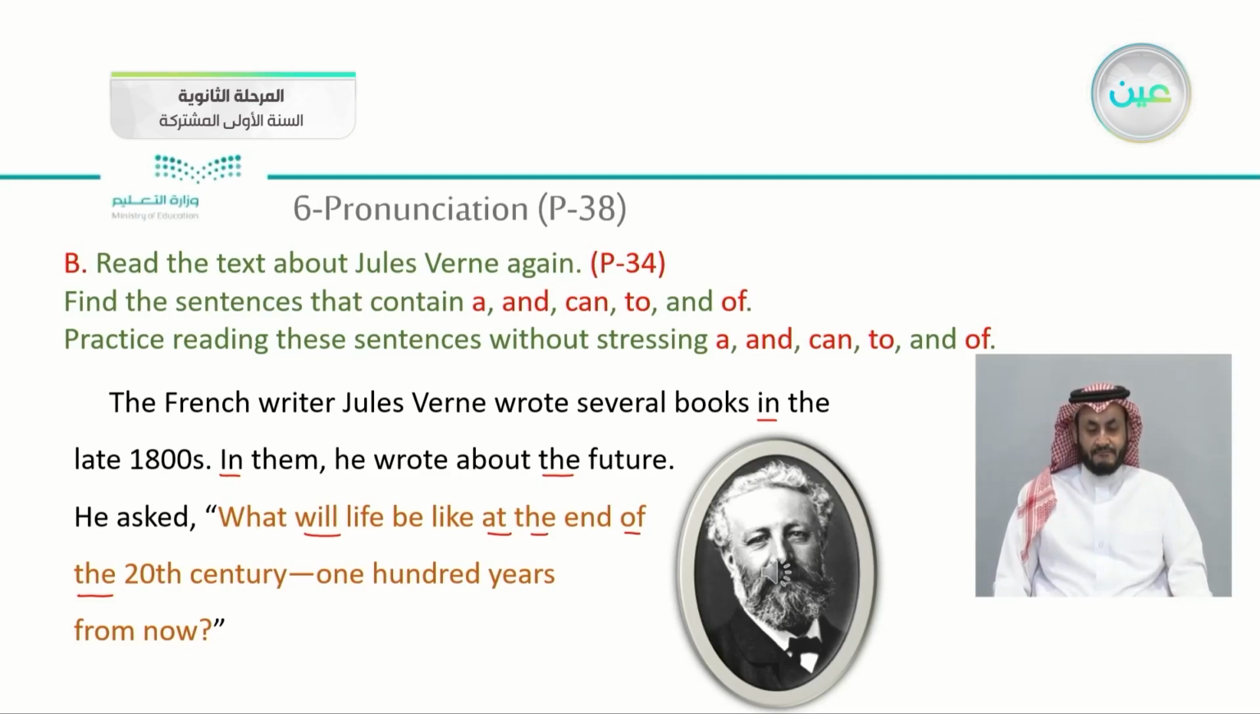The French writer Jules Verne wrote several books in the late 1800s. In them, he wrote about the future. He asked, "What will life be like at the end of the 20th century, 100 years from now?"